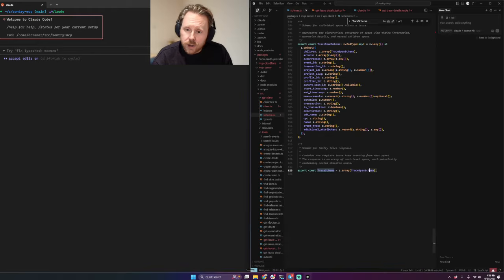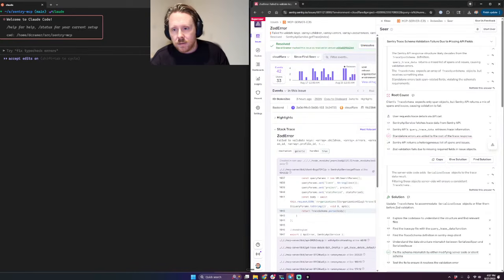I know it's returning an array, right? And it's saying a bunch of this stuff is undefined. Interestingly, it didn't say it was all undefined, but that just might be Zod didn't return all the errors. But clearly it's returning something that is not a trace span schema here.